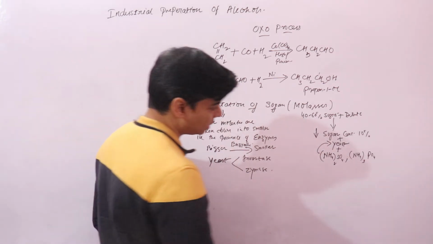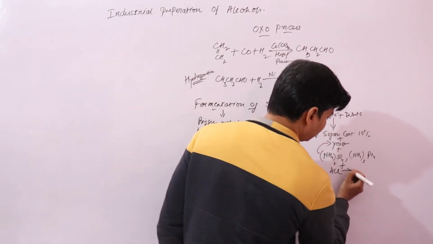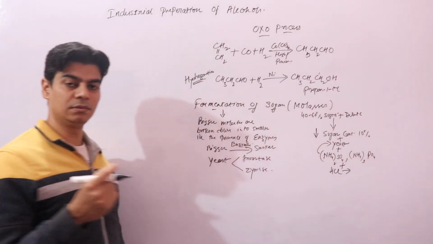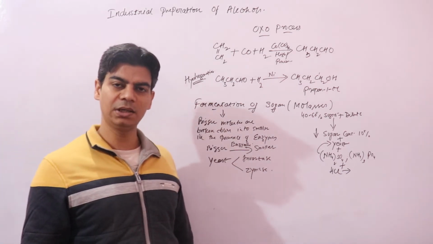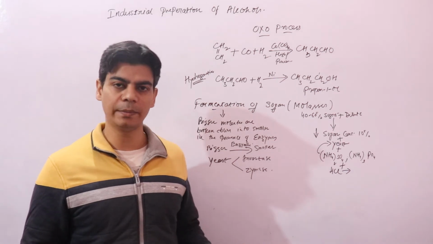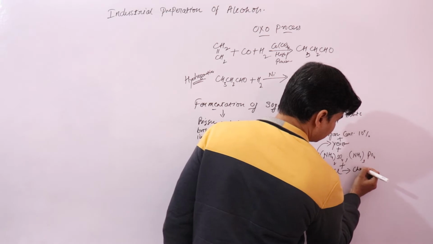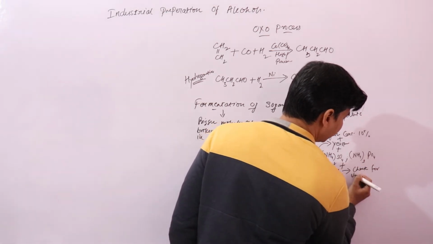And then we add some HCl also to it, hydrochloric acid. What it will do is kill bacteria. If there is any bacteria, it will kill it. So basically it will check the growth of unwanted bacteria, right?